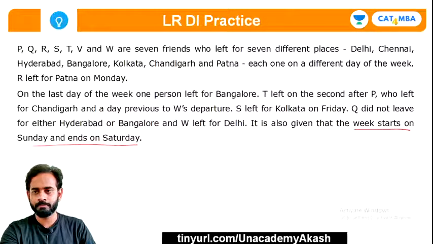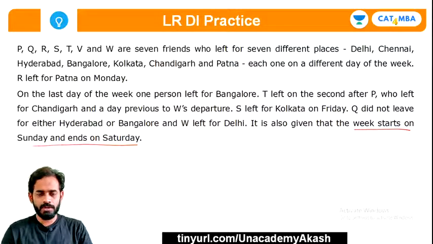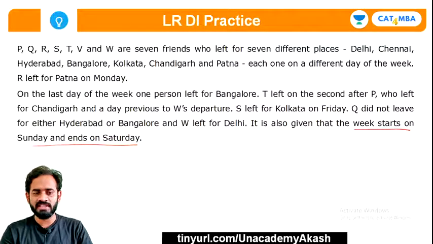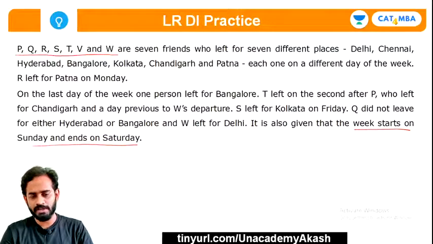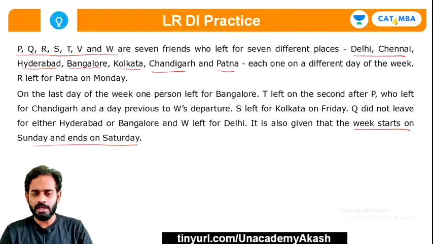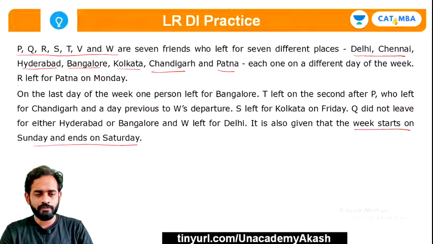Okay, so I'll start explaining this. Fine. So first of all, what are the different things given here? P, Q, R, S, T, V, W are 7 friends who left for 7 different places: Delhi, Chennai, Hyderabad, Bangalore, Kolkata, Chandigarh, Patna. Each one on different days of the week, right? And R left for Patna on Monday.